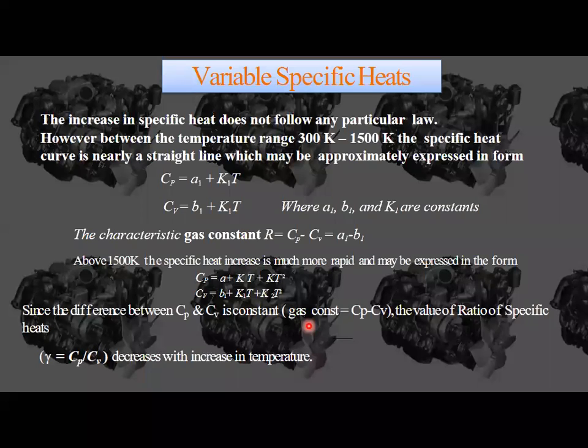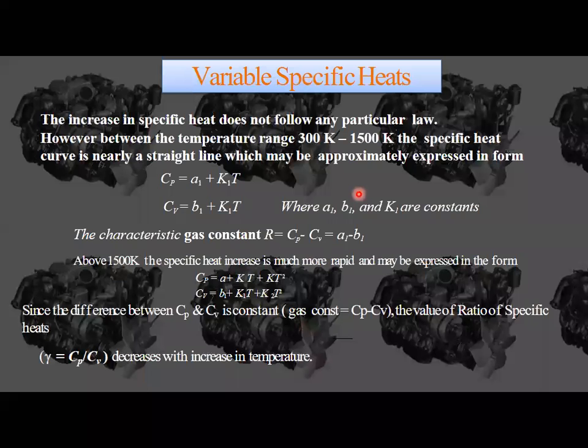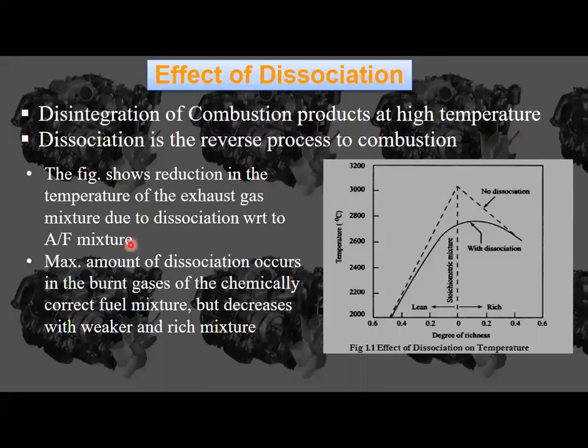So that's why, with the change in temperature, the specific heats are always going to change in the air fuel cycle. But in case of the air standard cycle, we have assumed single constant values throughout the cycle. Here it is not like that. According to the rise in temperature, there will definitely be a change in Cp and Cv, and how these are going to increase I have already shown you, following this manner.